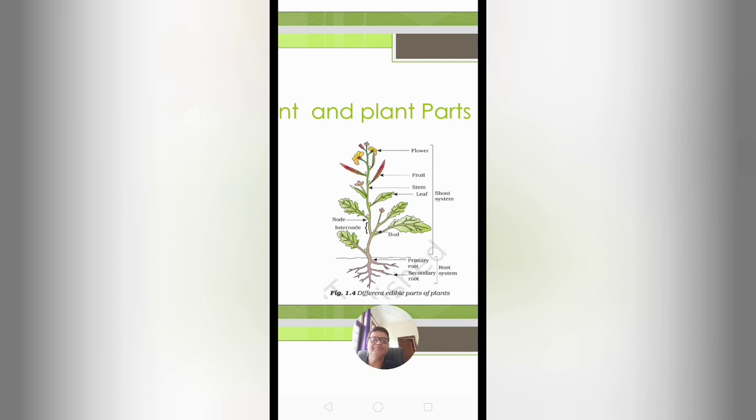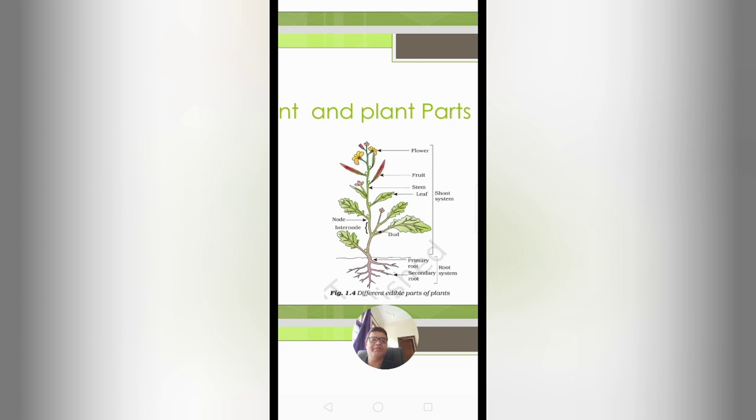A plant part, generally we say, is a vegetative part or a reproductive part. The vegetative part we generally use for food purposes, but the reproductive part, as a fruit, as a flower, as a seed, we use both for food purposes as well as regeneration and multiplication of the plants. So this is the diagram of this mustard, and try to know the different parts of the plant.